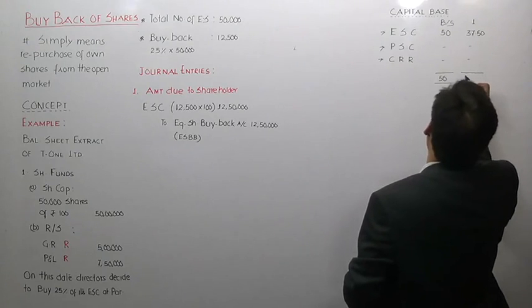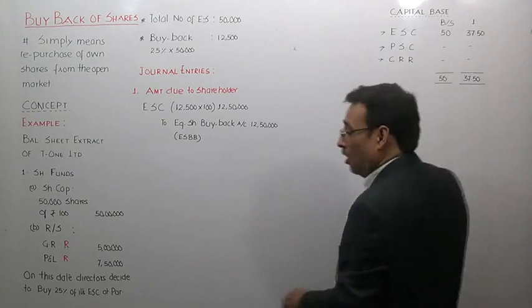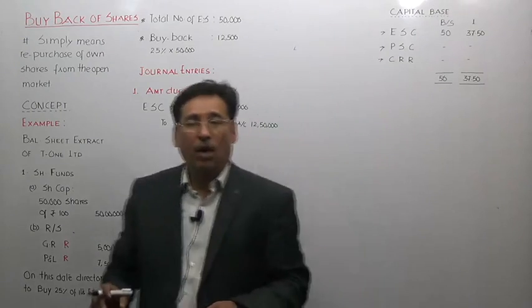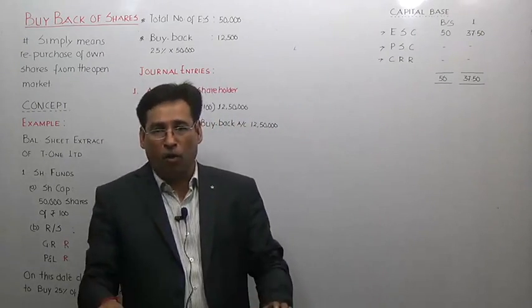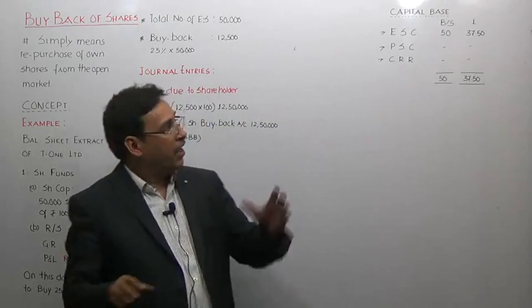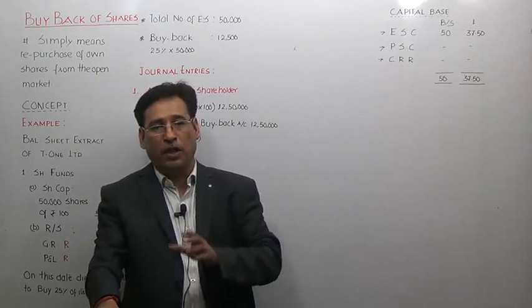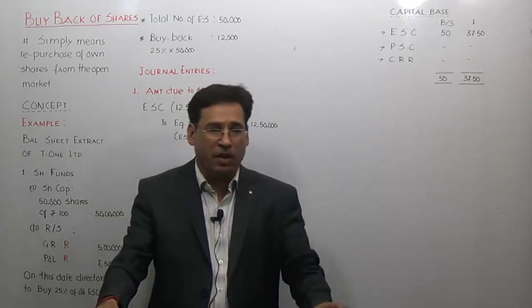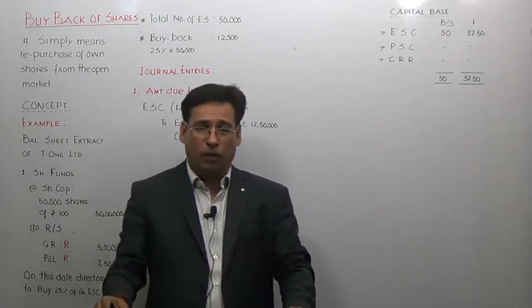So it means now my capital base has been reduced to 37,50,000. That is the major problem. So when an entity buys back its own share, the bigger problem is that the capital base of the company gets altered and no company can afford any changes in its capital base. That is the main point. Are you getting my point or not?